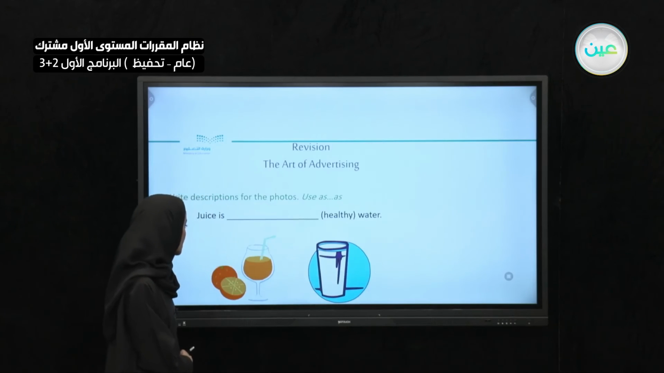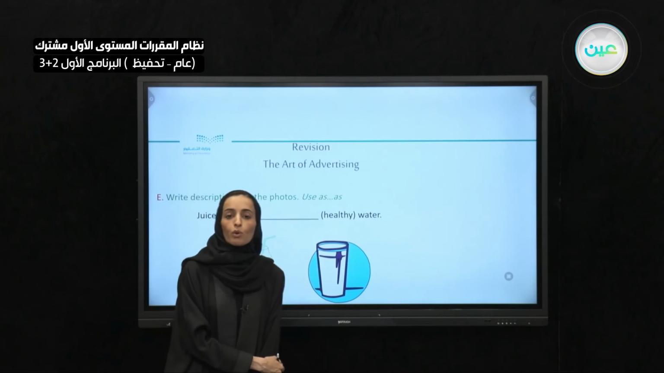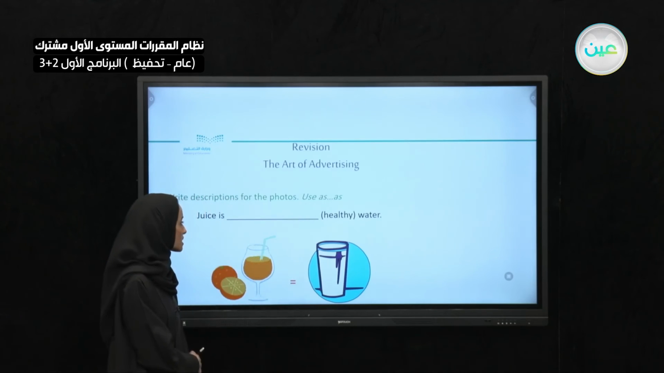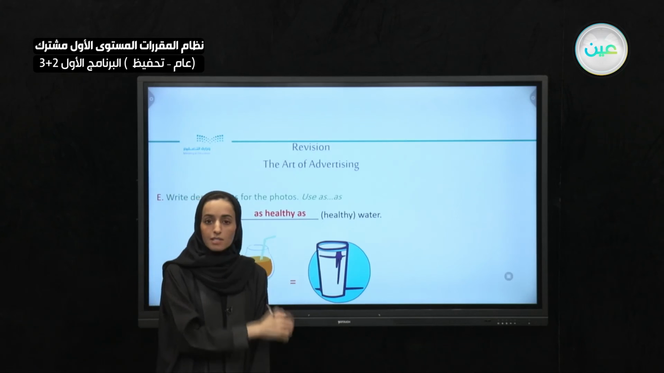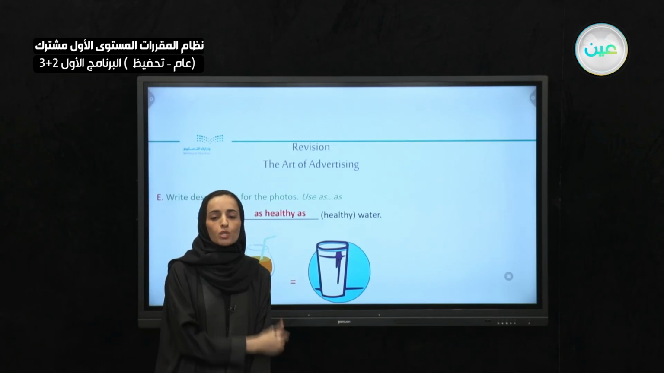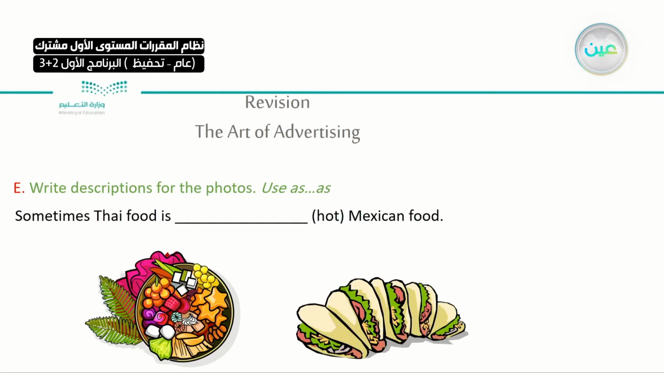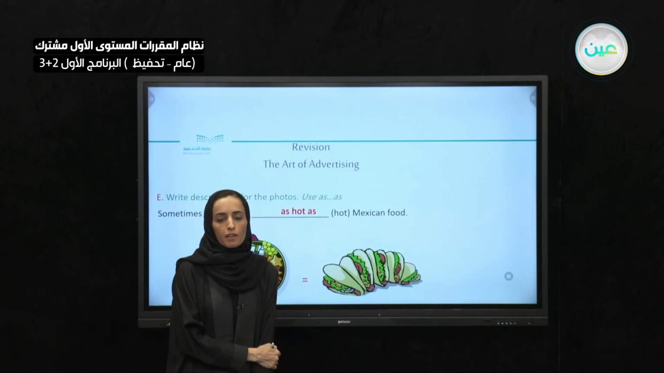What about here? We're having juice and water. They are both healthy. Water is healthy and juice is healthy as well. So what can we use? We can tell juice is as healthy as. It is as healthy as, equal to each other, just like each other. Speaking about food, Thai food and Mexican food. Both of them are hot, spicy, equal to each other. So we would say sometimes Thai food is as hot as Mexican food, just like each other. No one is different than the other.